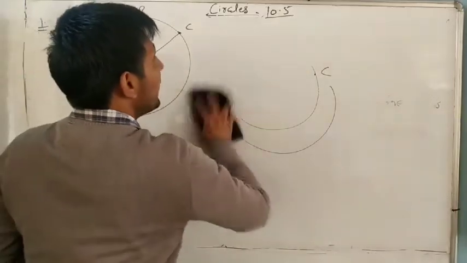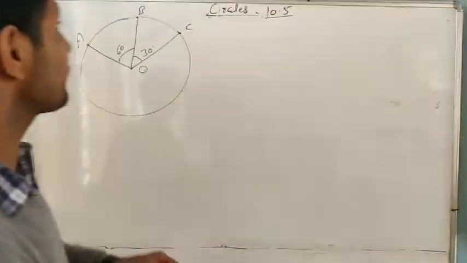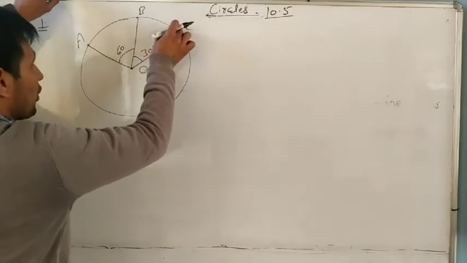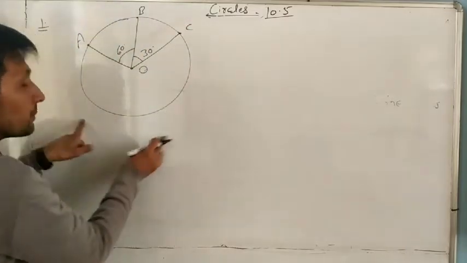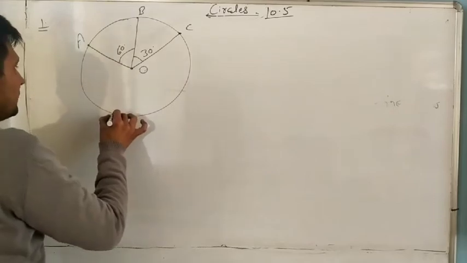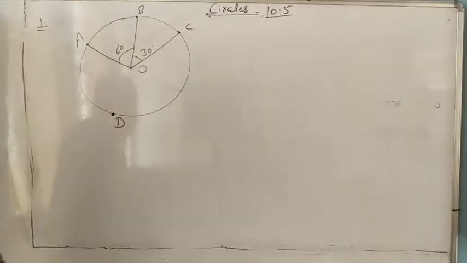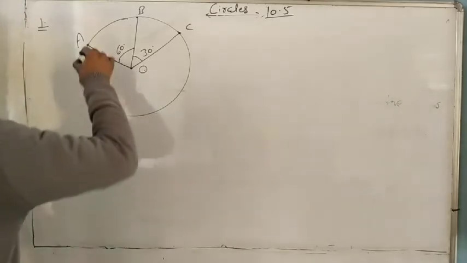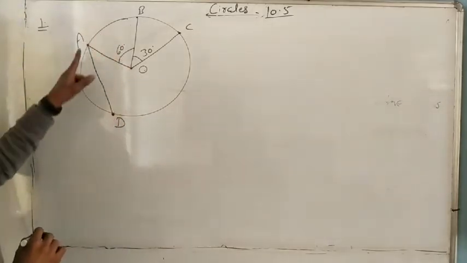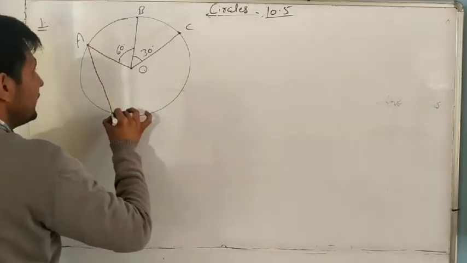So point D is given other than on arc ABC, not on this part, so it means on this part. Suppose I take point D here. Very good. Then find angle ADC.